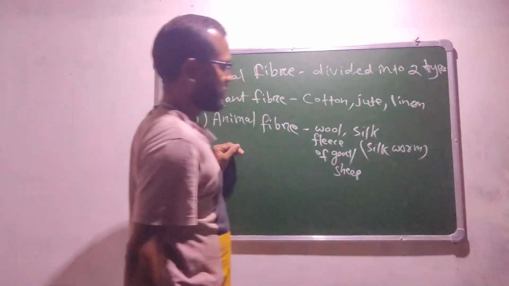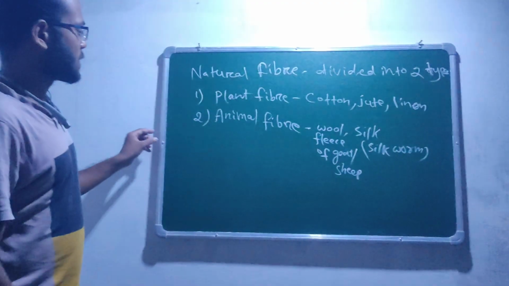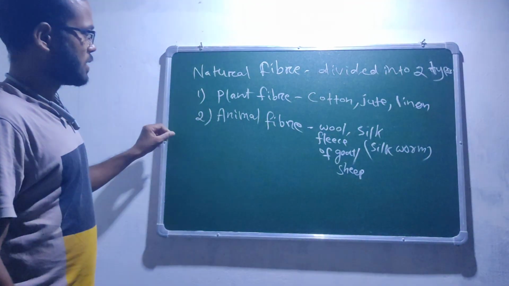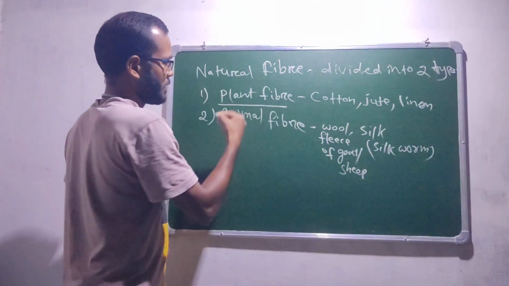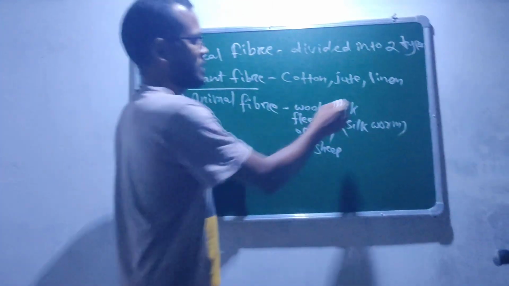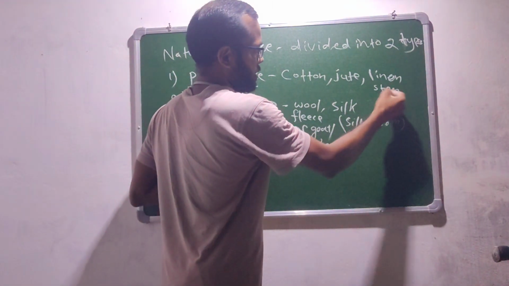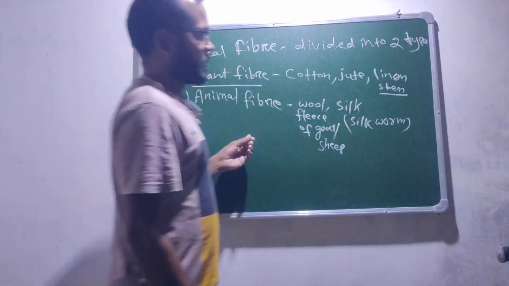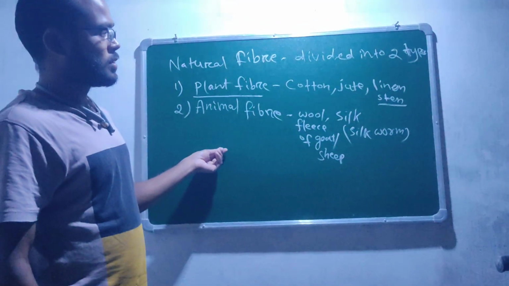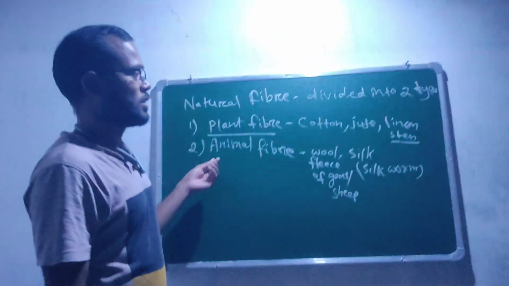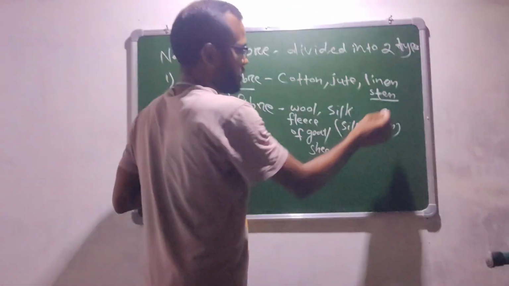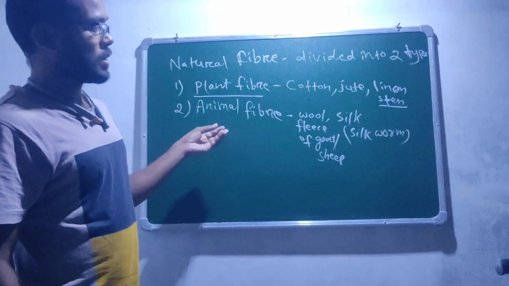It is also cultivated. For plant fiber like linen, the stem of the linen is placed in running water to get rotten, and when the stem gets rotten, we get the fiber.